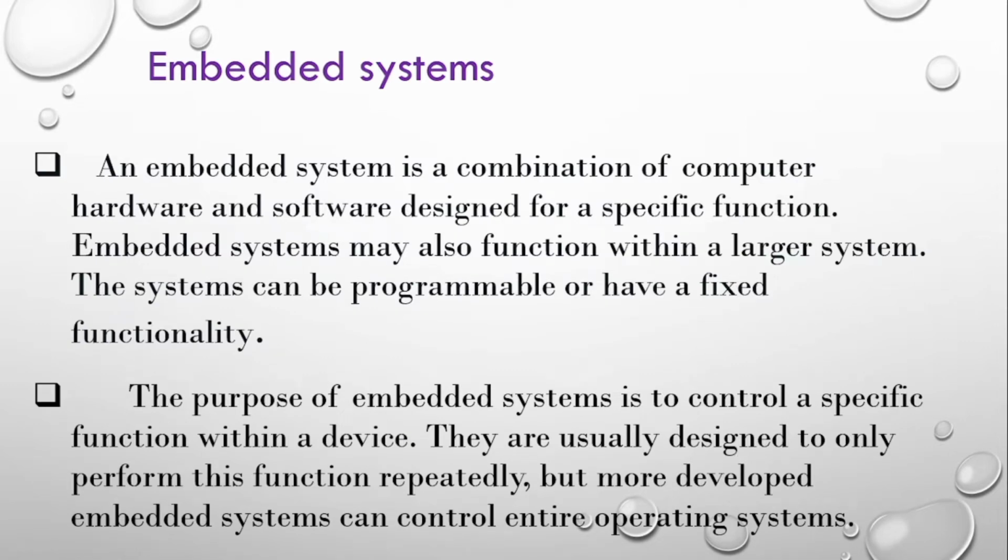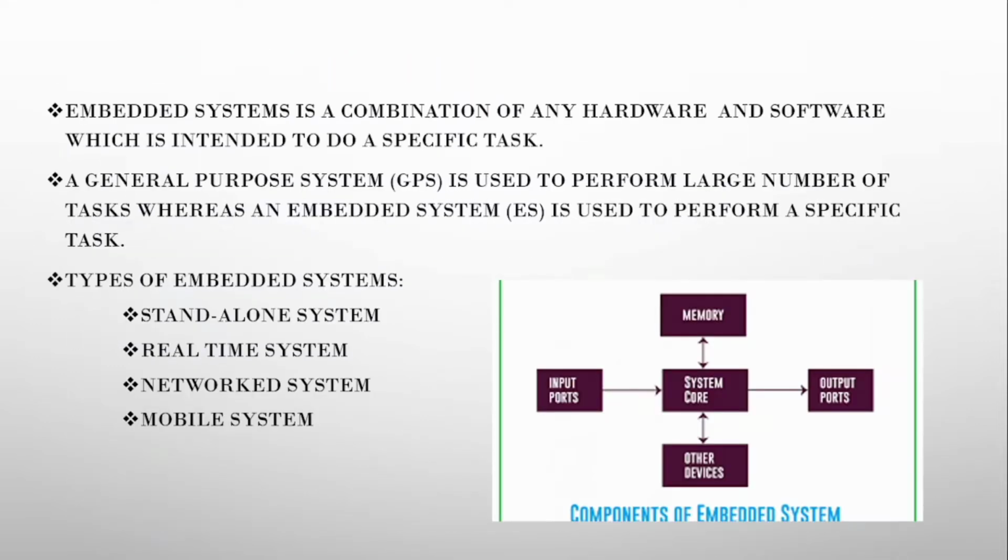What is embedded systems? An embedded system is a combination of computer hardware and software designed for a specific function. Embedded system may also function within a larger system. The systems can be programmable or have a fixed functionality. The purpose of embedded systems is to control a specific function within a device. They are usually designed to only perform this function repeatedly, but more developed embedded systems can control entire operating systems.